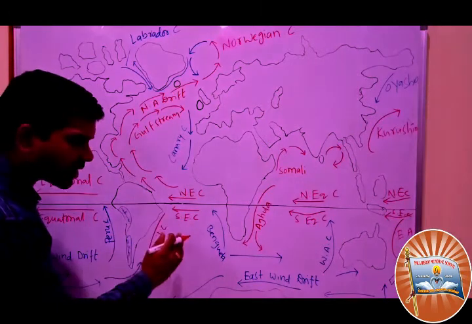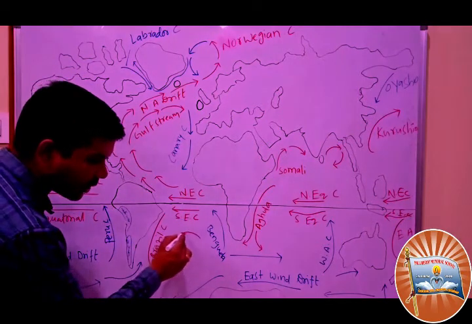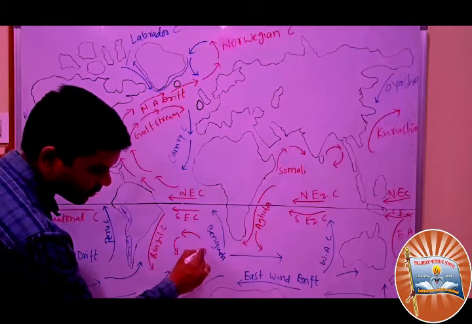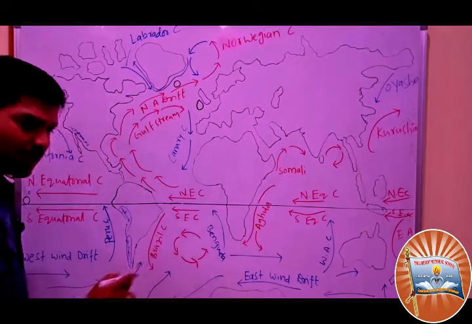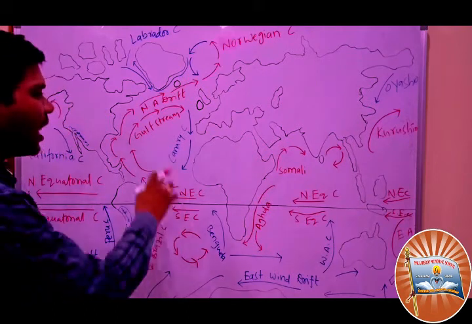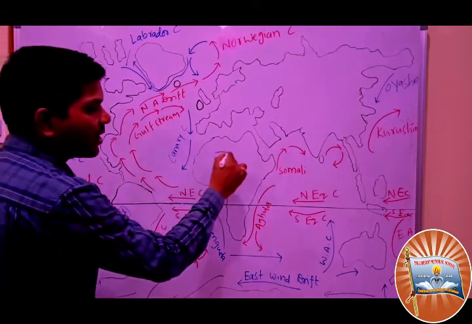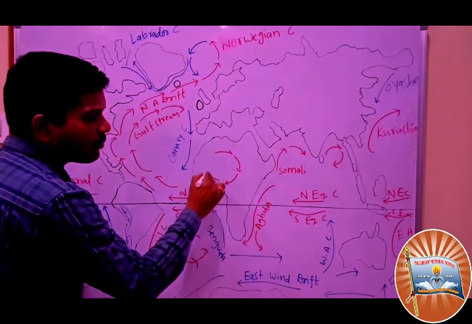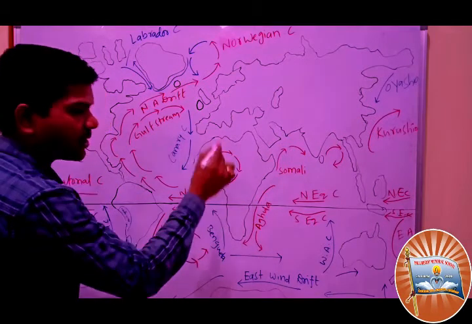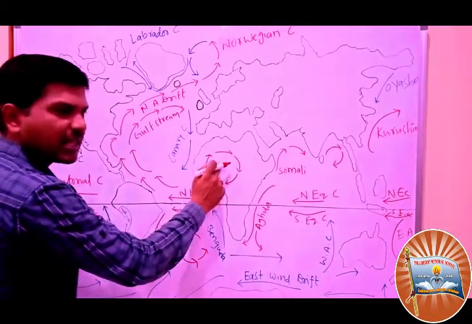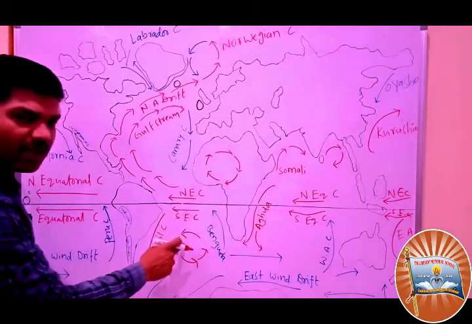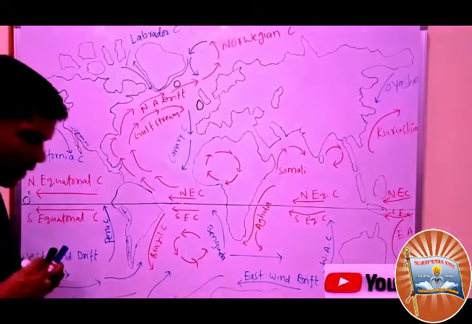You must understand that currents in the southern hemisphere move anti-clockwise, in this direction. And the currents in the northern hemisphere usually move clockwise. This is clockwise and this is anti-clockwise, because of the Coriolis force.